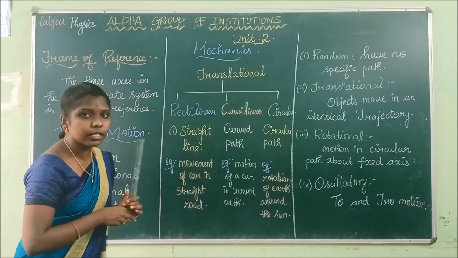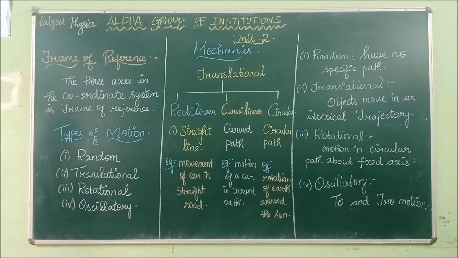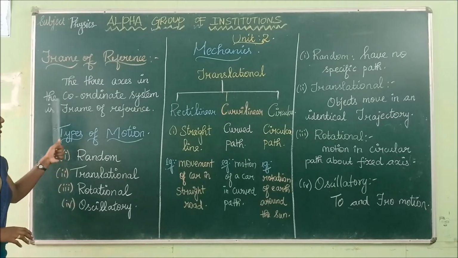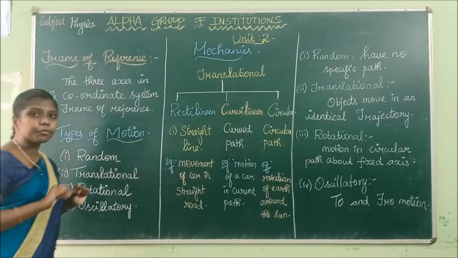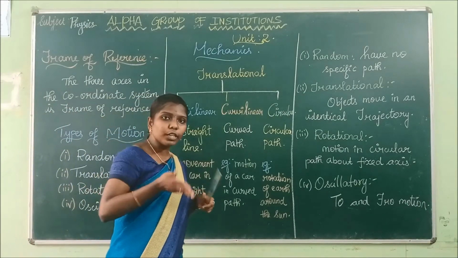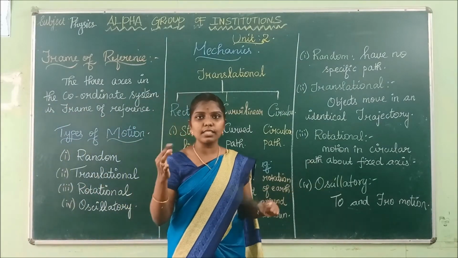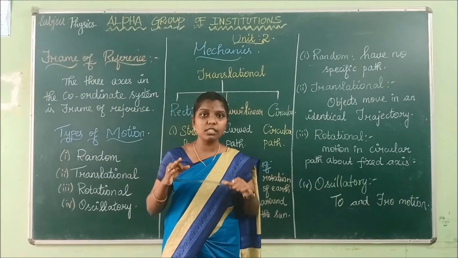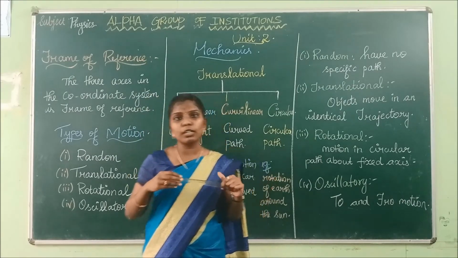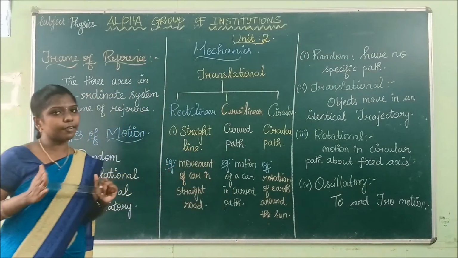Right? Now we are going to see frame of reference. What is meant by frame of reference? The three axes in the coordinate system are the frame of reference. In a coordinate system you will have three axes, namely the x-axis, y-axis and z-axis. Those three axes are called the frame of reference.